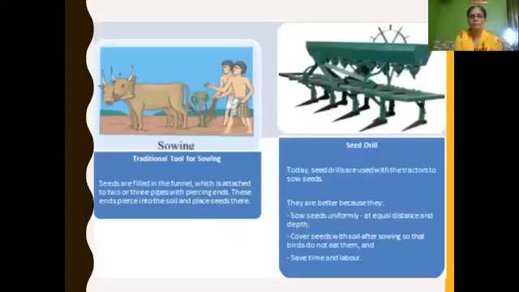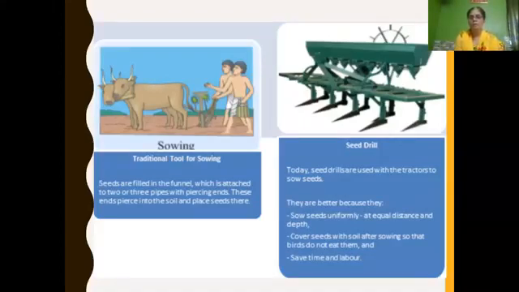Next, sowing. The traditional tool for sowing consists of a funnel, which is attached to 2 or 3 pipes with piercing ends, and these ends pierce into the soil and place the seeds there.